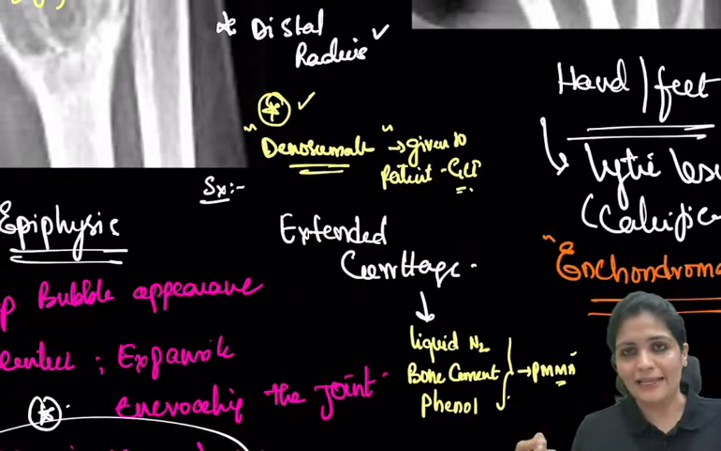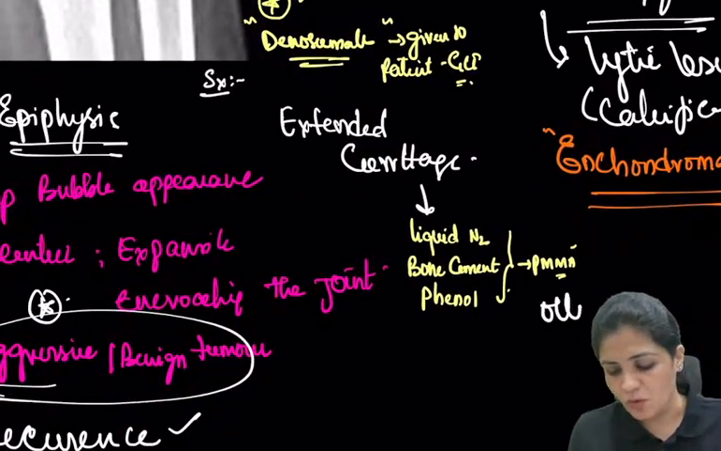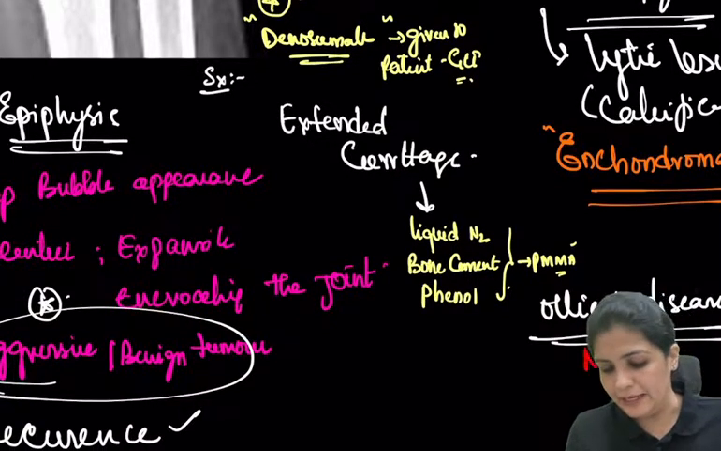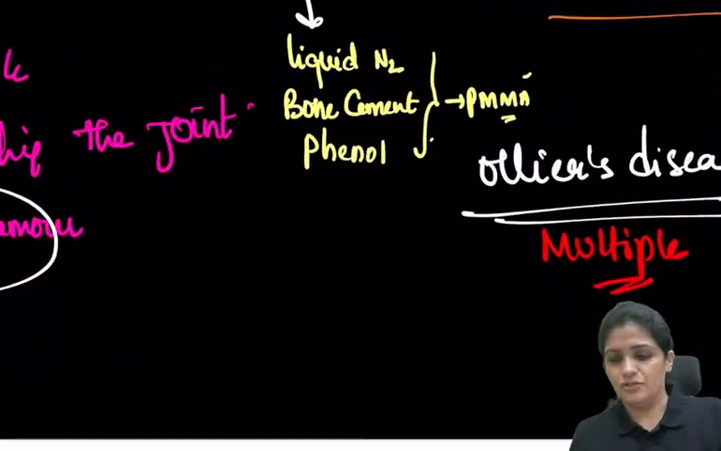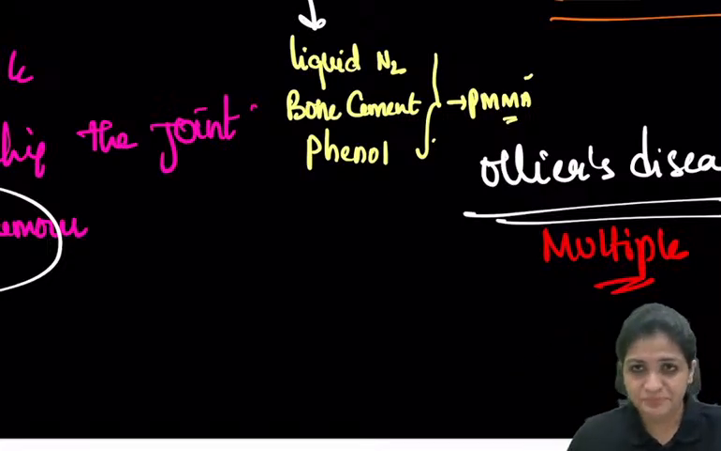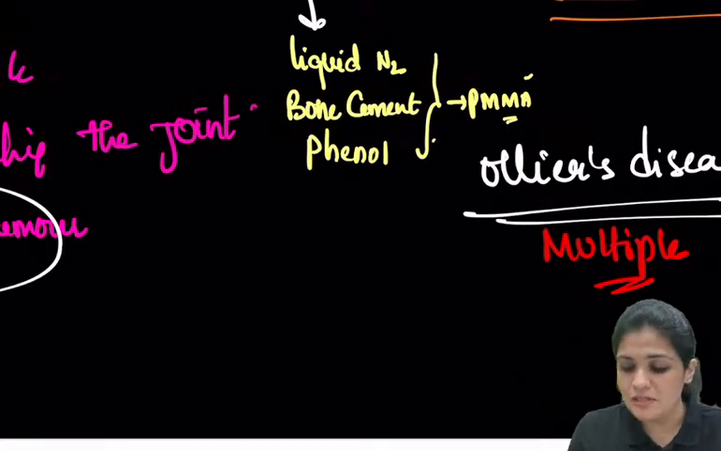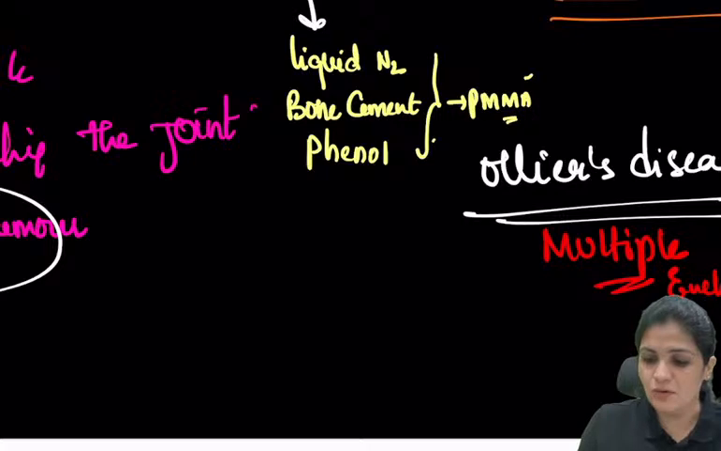So what is that? Again, important things you have to remember about enchondroma. The first one is Ollier's disease. So what is Ollier's disease? It is nothing but multiple enchondromatosis. That means there are various lesions. So it is poly lesion. Like you can see it in the multiple places, right? So this is multiple enchondromatosis. So whenever this is associated with the